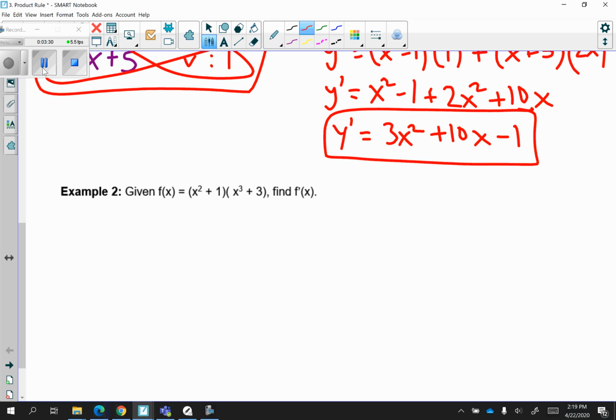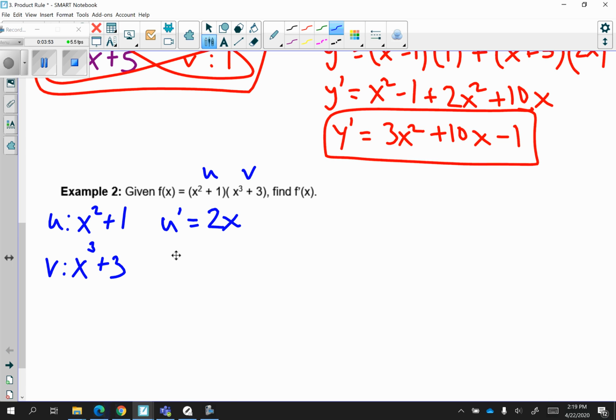Let's try example 2. Given f of x equal to x squared plus 1 times x cubed plus 3, find f prime of x. So again, I like to label u and v. u is x squared plus 1. v is x cubed plus 3. Now let's find u prime, or the derivative of u. So that's going to be 2x. And the derivative, v prime, is 3 times 1 is 3, x, 3 minus 1 is 2.